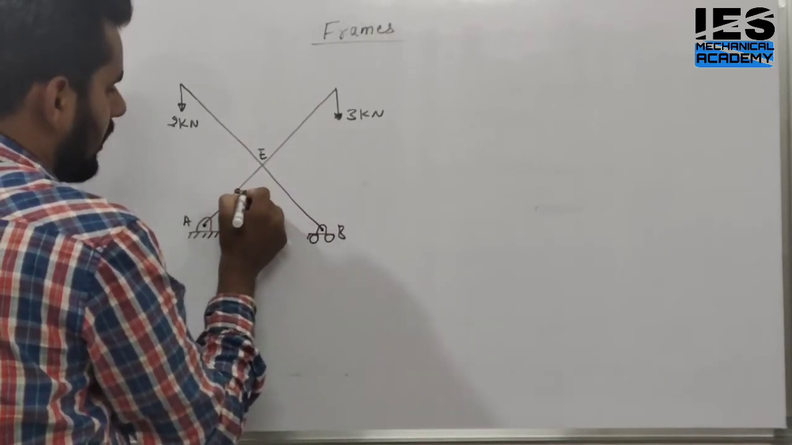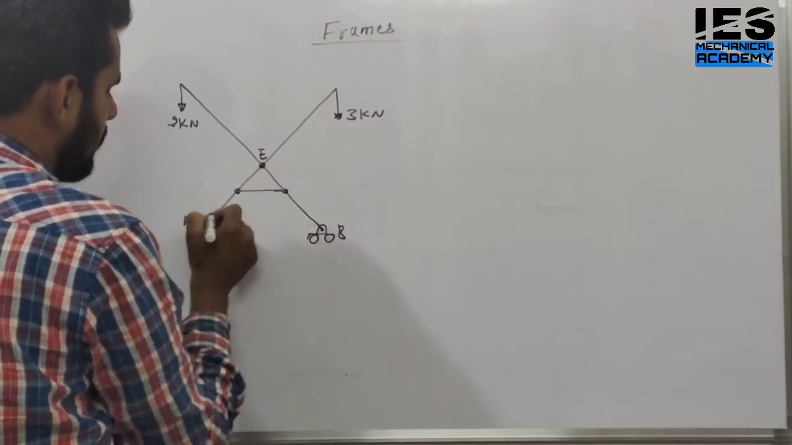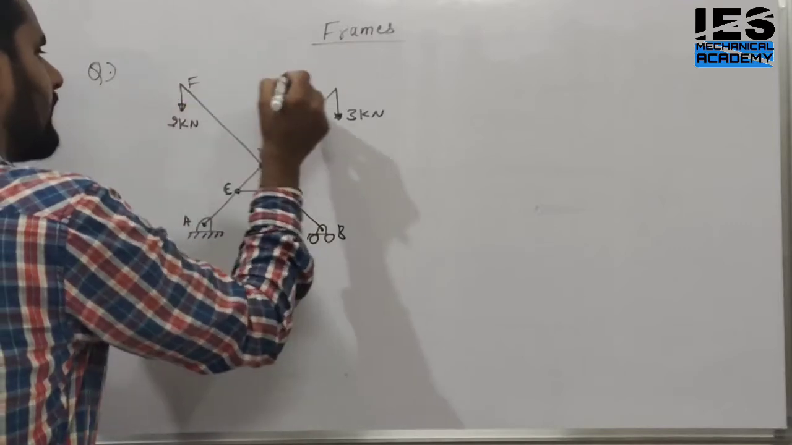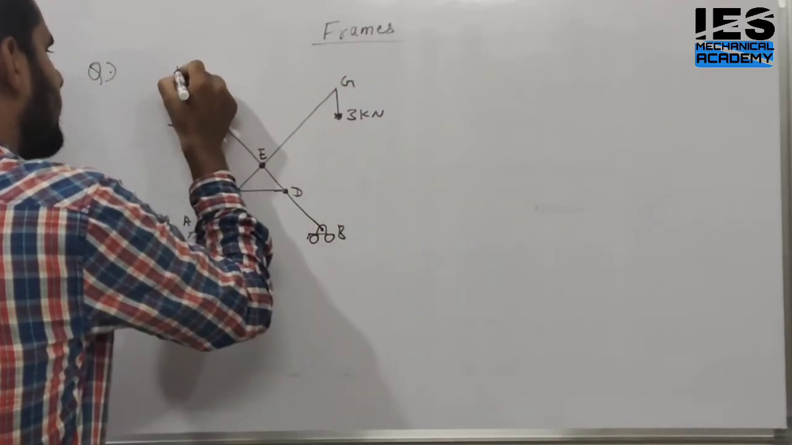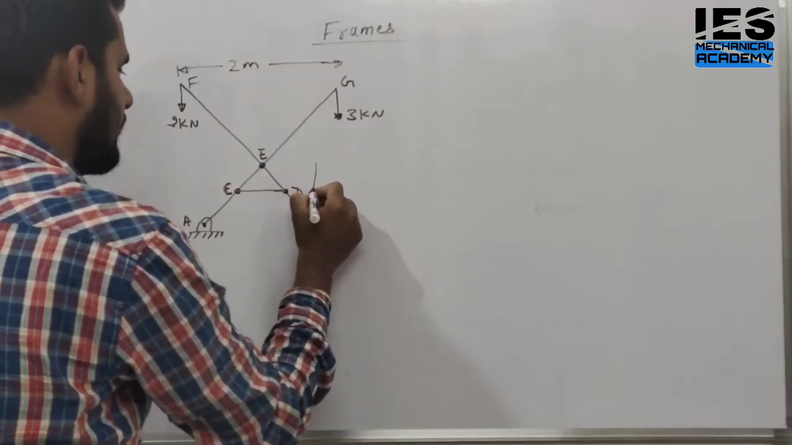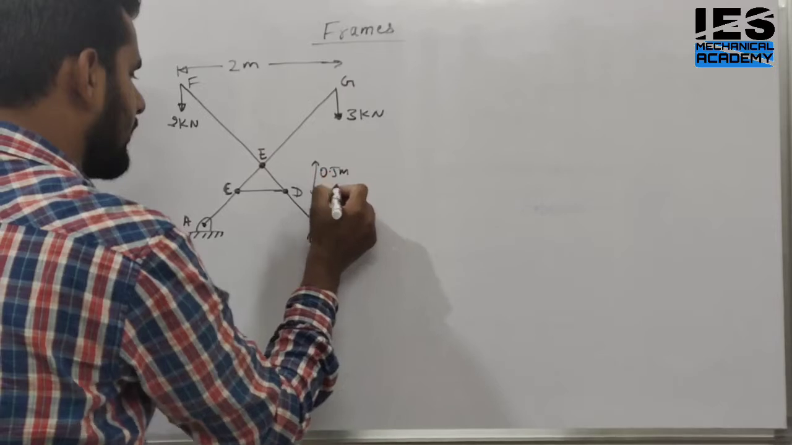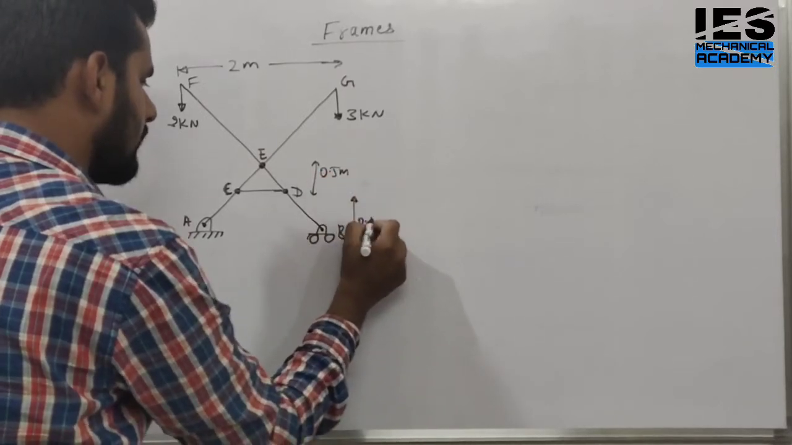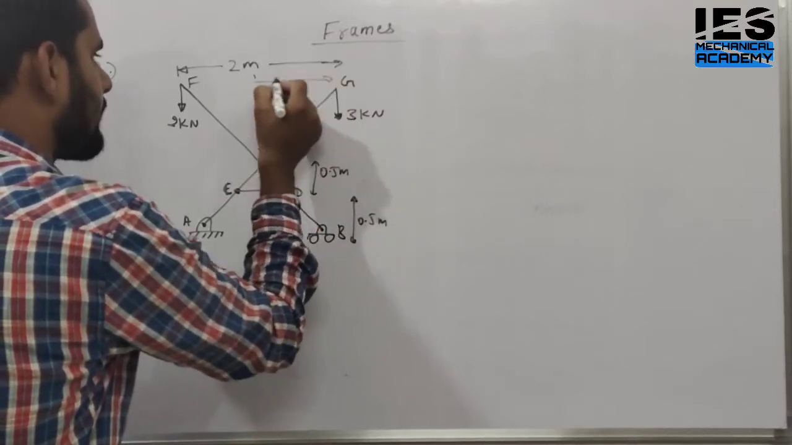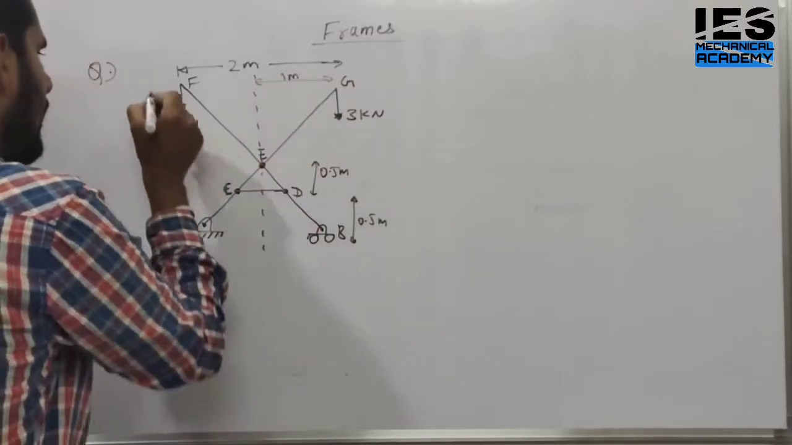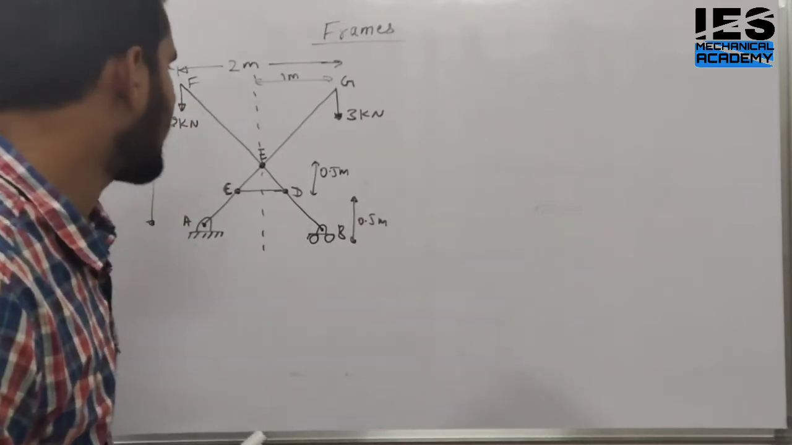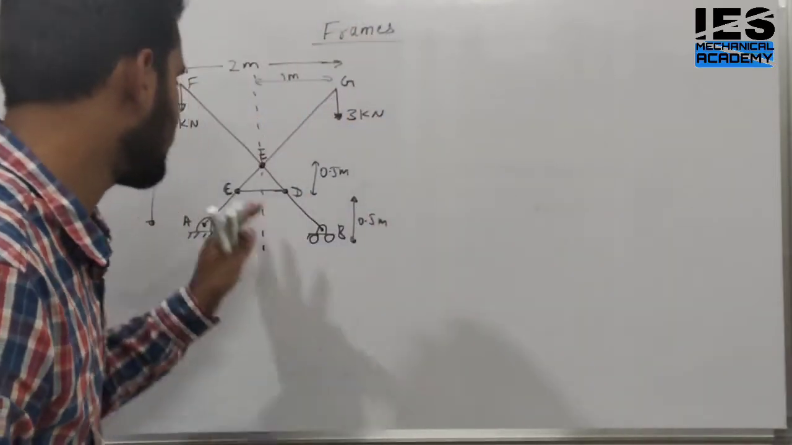Here is also a member like this. Its names are C, G, E, F, Z. This distance given is 2 meter. Students, this distance given is 0.5 meter, and this is also 0.5 meter. And from here by symmetry we know this distance is 1 meter, yes or no? And this distance is also 2 meter. So the question is like that, the given situation in front of us.